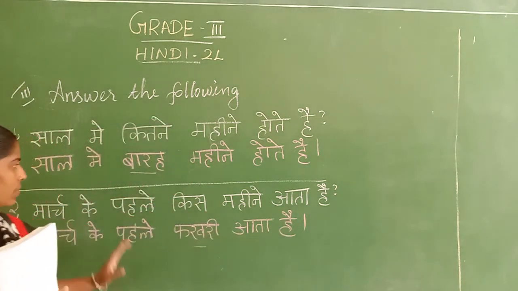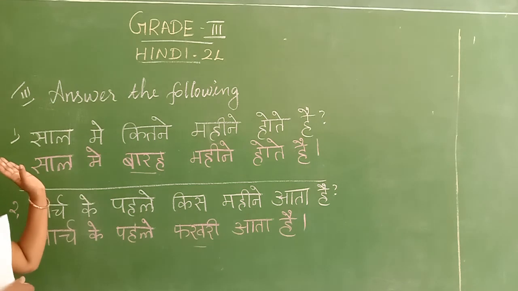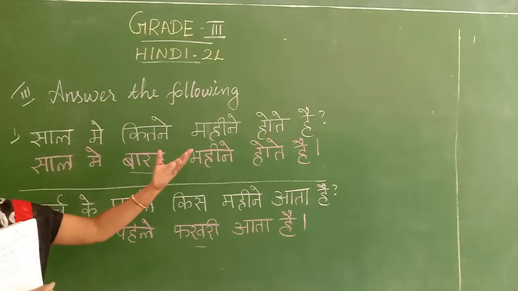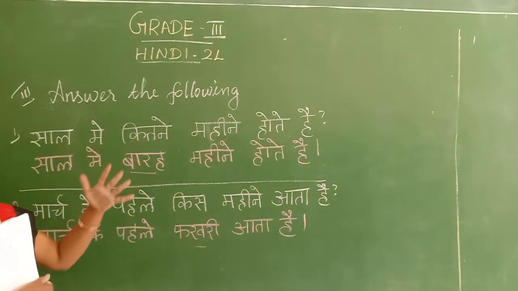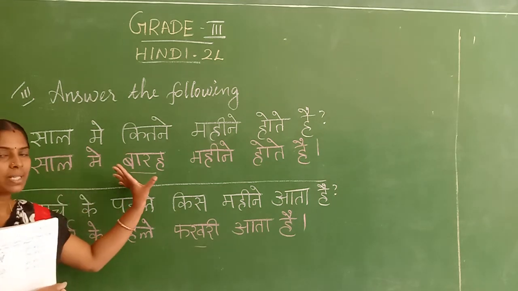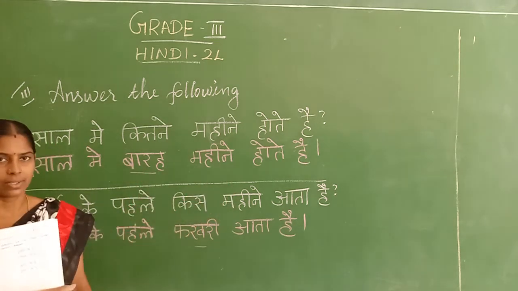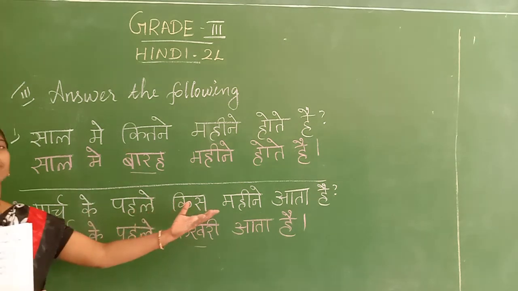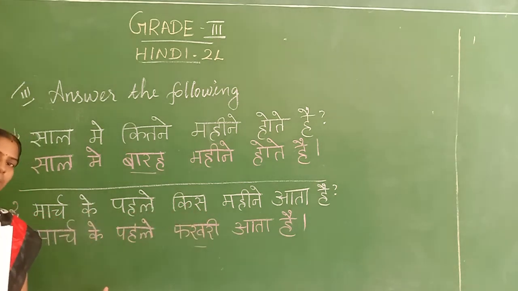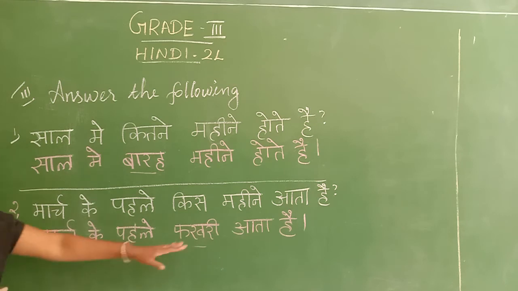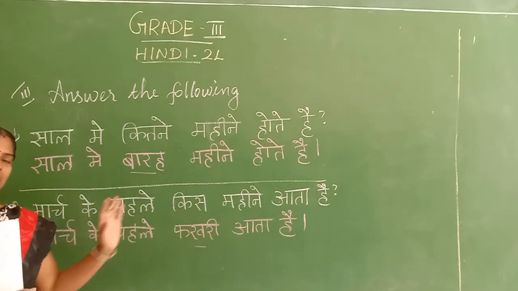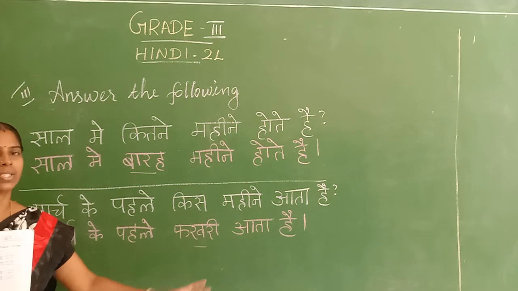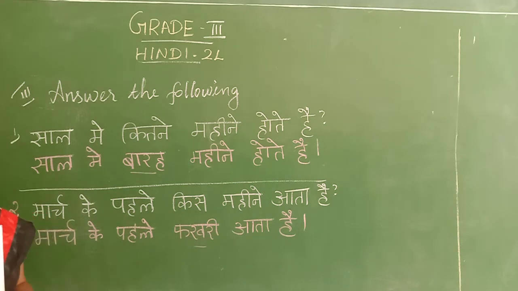What is the meaning? How many months in a year? That is the question. There are 12 months in a year. It is the answer. The second question: which is the before month of the March? February is the before month of the March. Right, children? Are we clear now? Okay, copy this one.